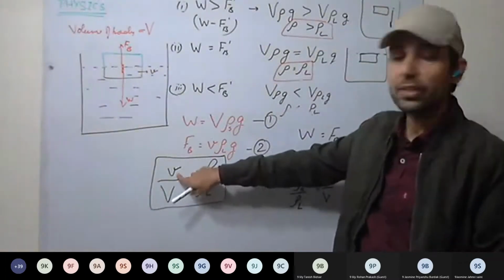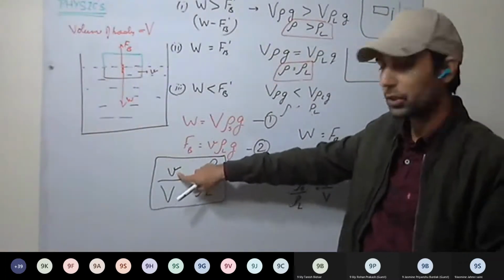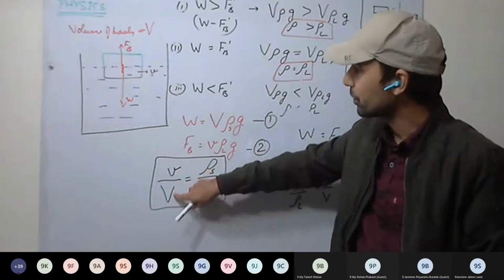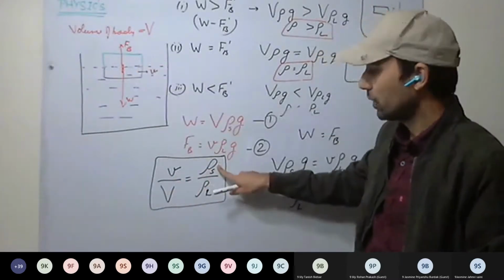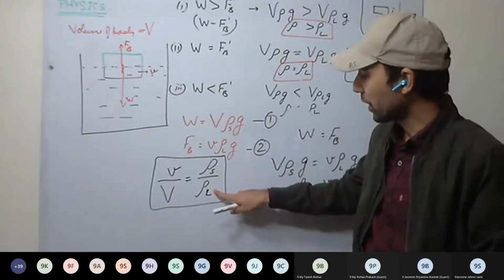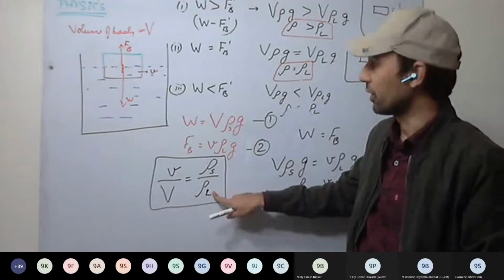So this is volume of the submerged part divided by volume of the body equal to density of the solid divided by density of the liquid.